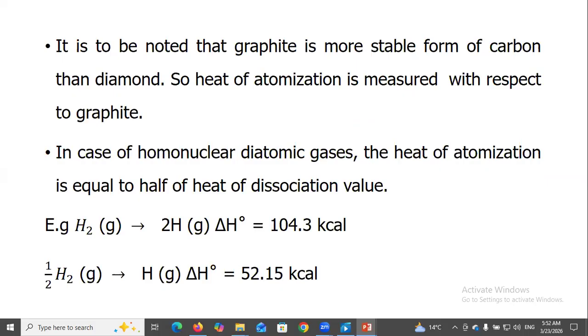In case of homonuclear diatomic gases, the heat of atomization is equal to half of the heat of dissociation value. Hydrogen converted into atomic hydrogen, 104.3 kilocalorie, and hydrogen atom 52.15 kilocalorie.